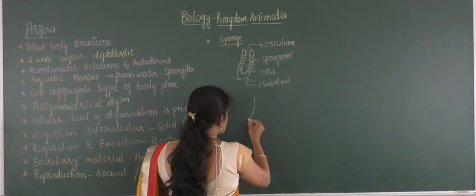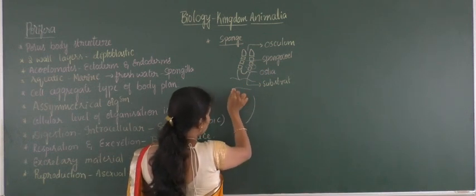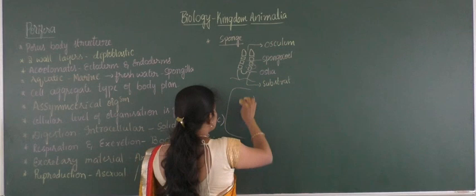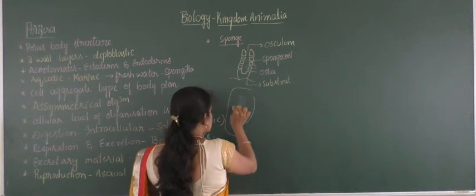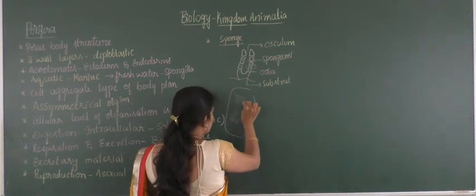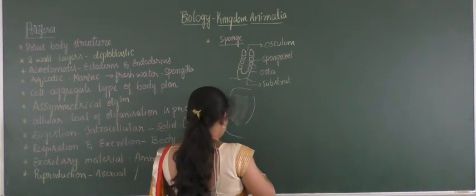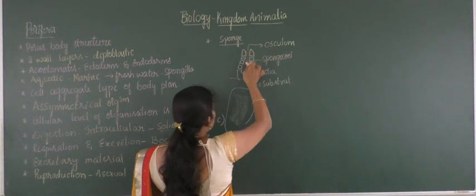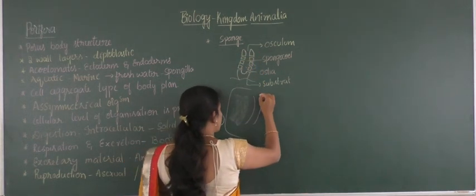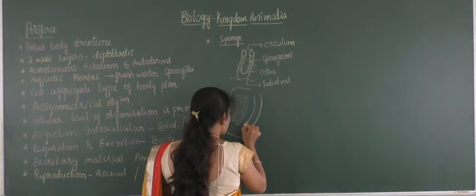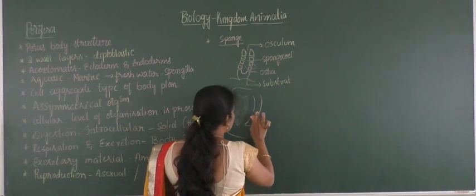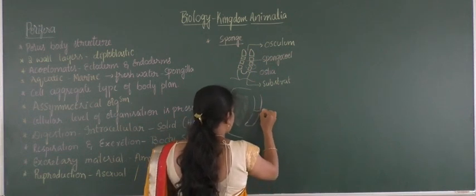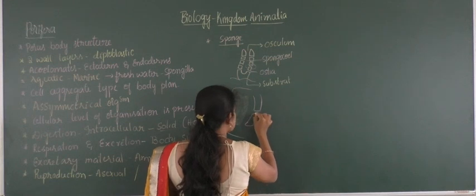This is the spongocoel region. I will separate this region. This is considered the spongocoel, and this is considered one of the wall layers. This wall layer is separated by the presence of ostia.